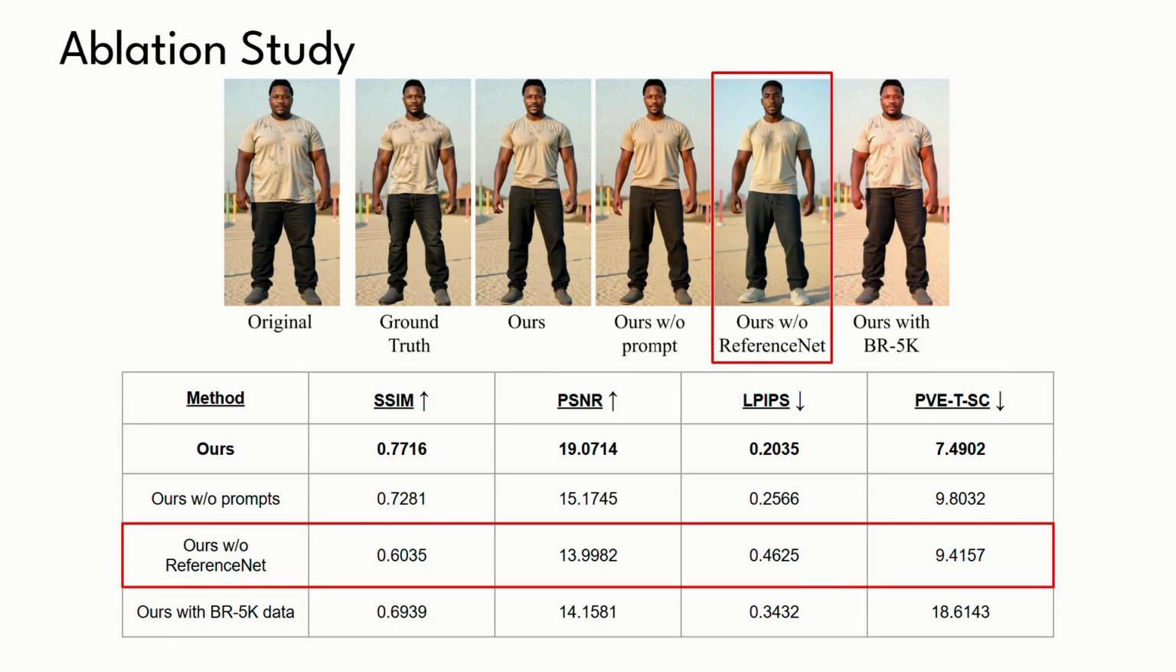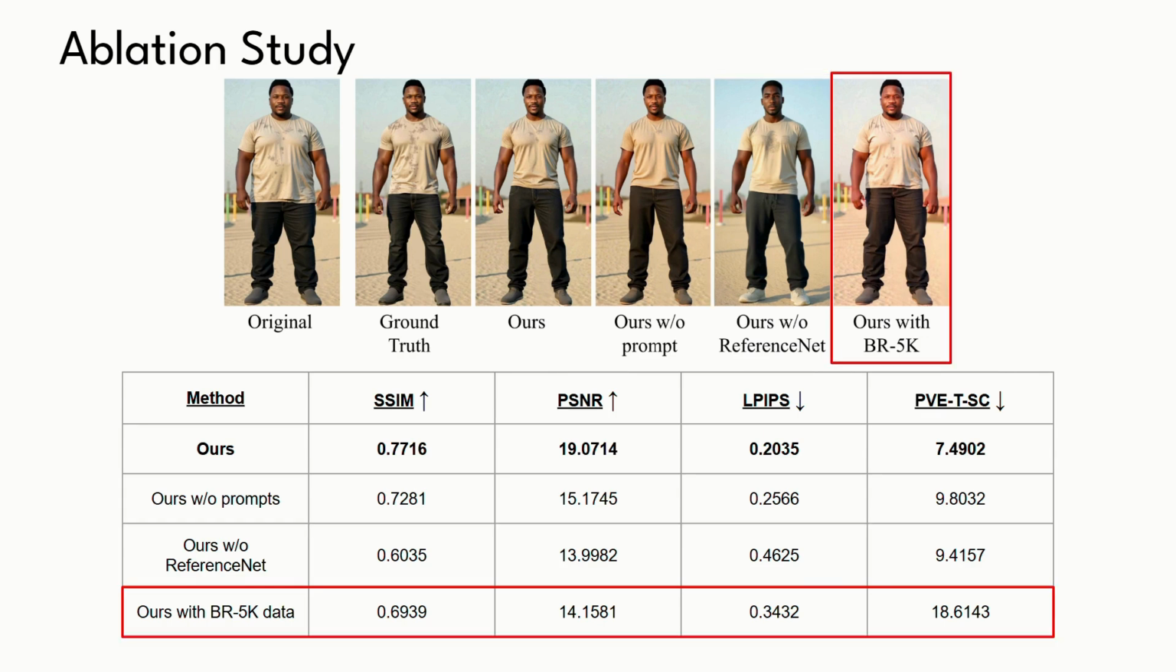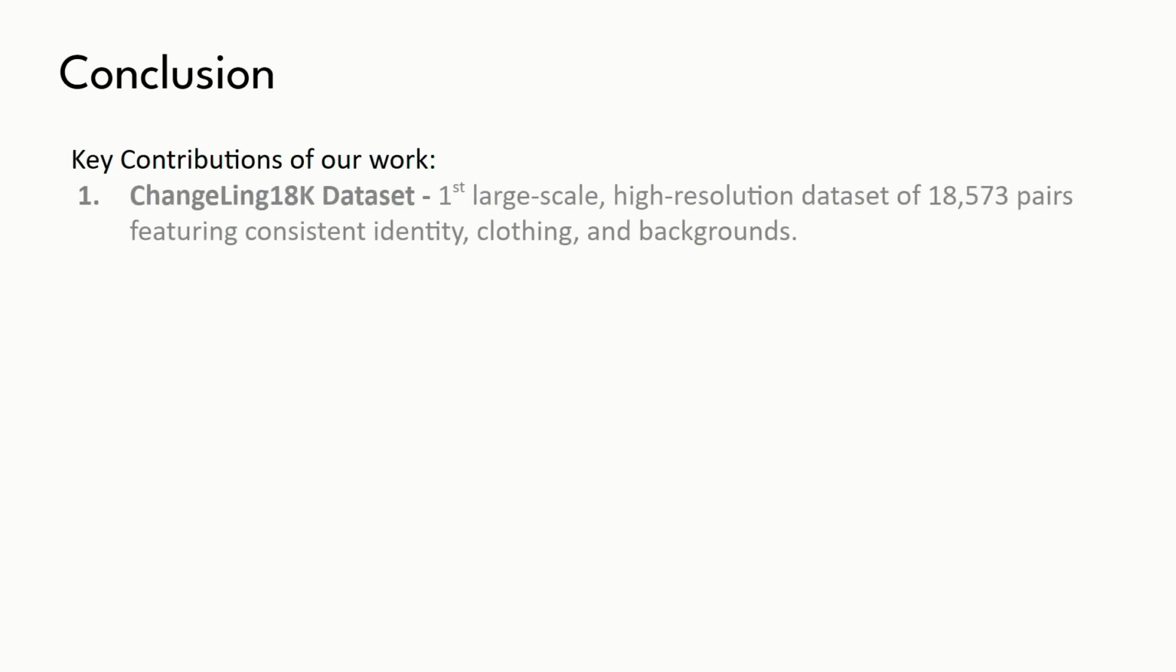Lastly, training our entire architecture on the smaller body reshape dataset, BR5K, introduced in the prior flow-based approach to body reshaping by Ren et al., causes the geometric error to spike and the visual generation to severely degrade. This demonstrates that our model's performance is strictly tied to the scale, diversity, and spatial alignments provided by our new Changeling 18K dataset. In summary, our key contributions are twofold.